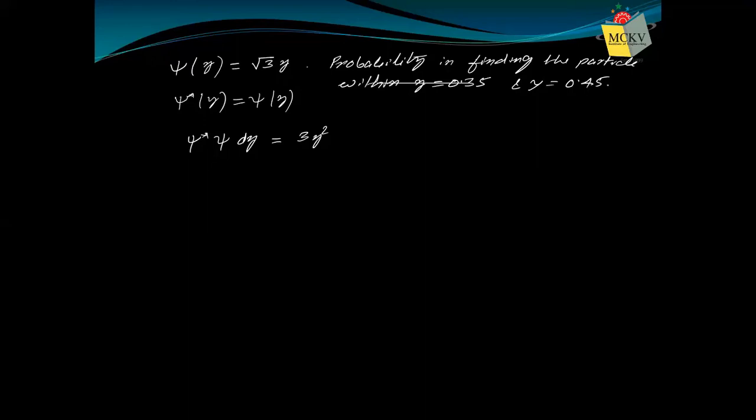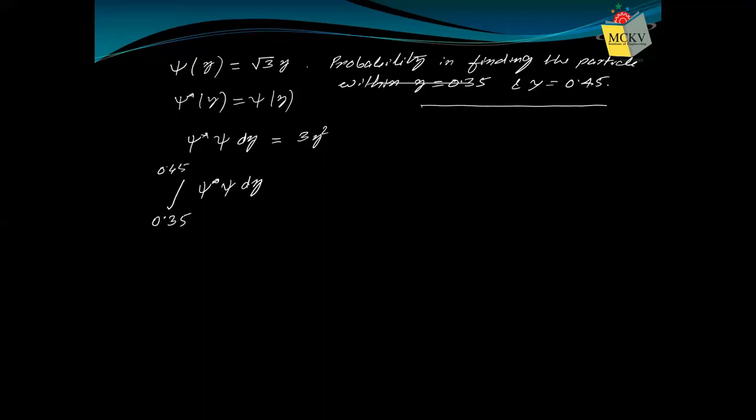What we require is psi star psi dy within this limit, between 0.35 and 0.45.